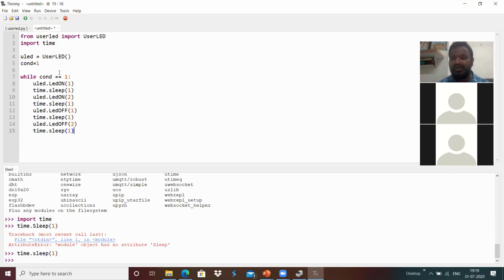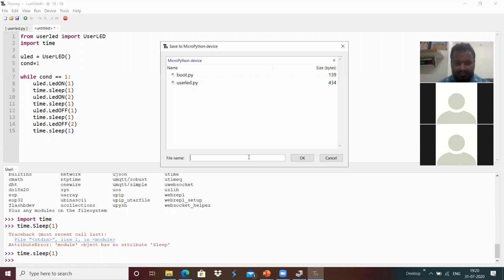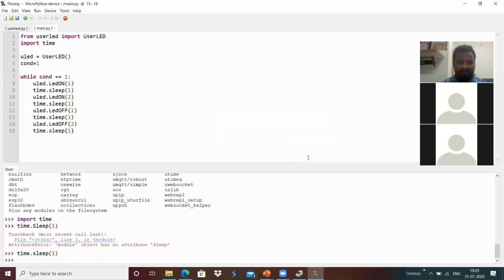In order for it to start running, the program name should be main.py. I'm going to save this file inside the MicroPython device as main.py over here. I just saved this file, and what I'm going to do is disconnect and connect that system again, and see how it performs, whether any crashes are coming.